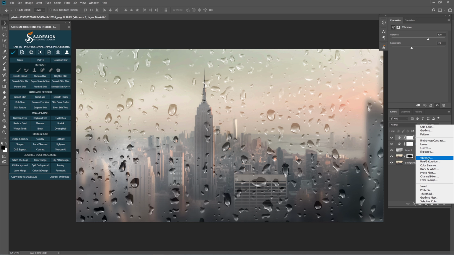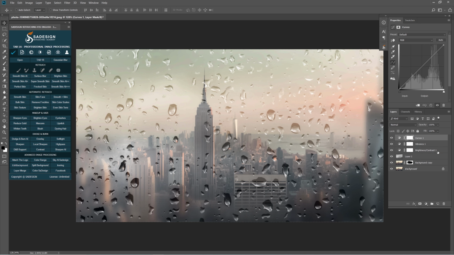When you're done, create curve adjustment layer to add a basic contrast to it by increasing highlights and decreasing shadows.